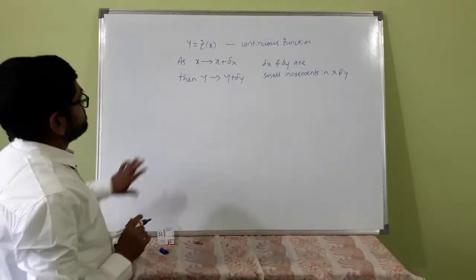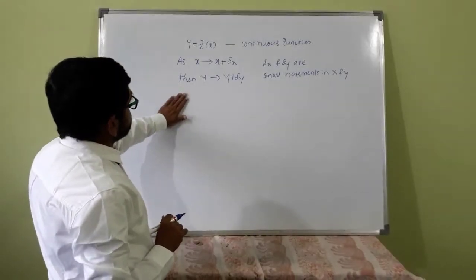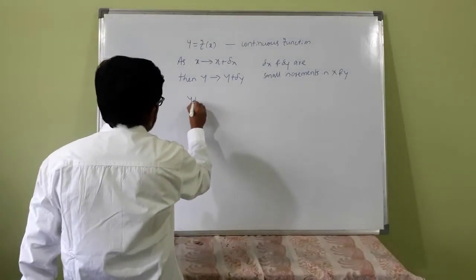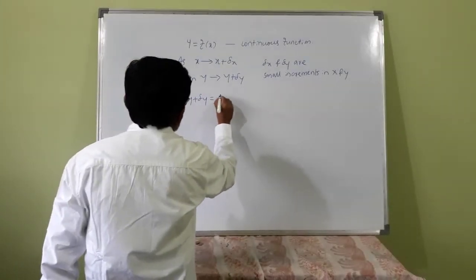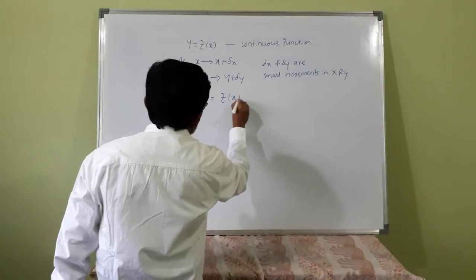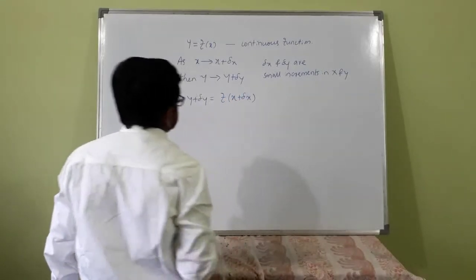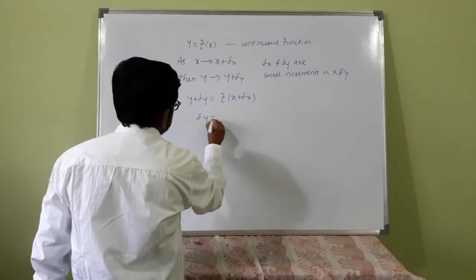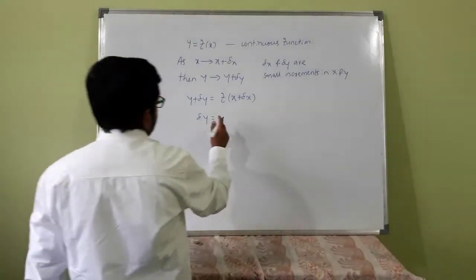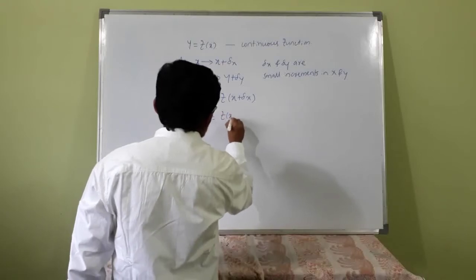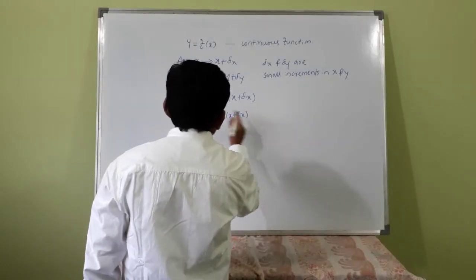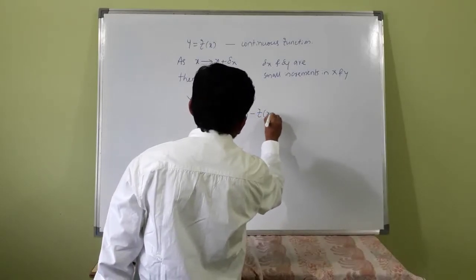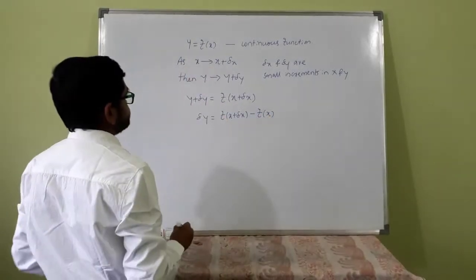Now y plus delta y is equal to f of x plus delta x. So delta y is equal to f of x plus delta x, and this y comes to this side, that is nothing but f(x).